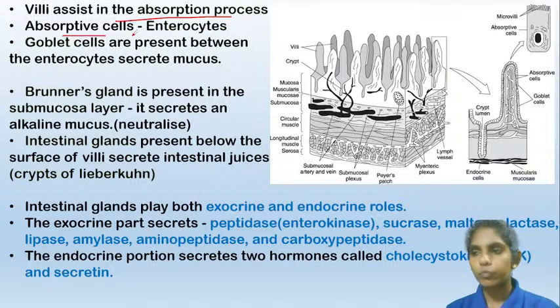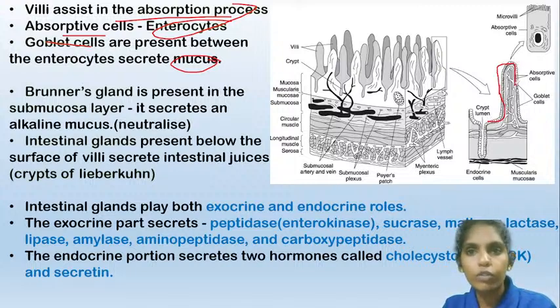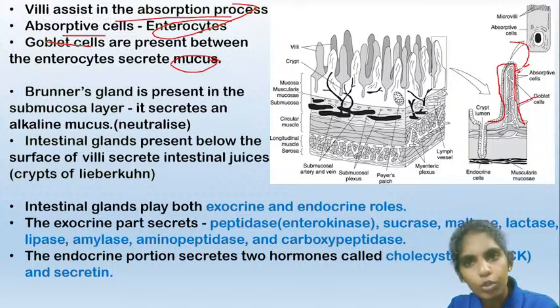Absorptive cells. What does the villi contain? It contains the absorptive cells, which are known as enterocytes, and goblet cells are present between these enterocytes, which will secrete the mucus. So these are the villi here, which are present in the circular folds of the small intestine. They contain absorptive cells and also goblet cells. These absorptive cells will absorb the nutrients, whereas the goblet cells will secrete the mucus.